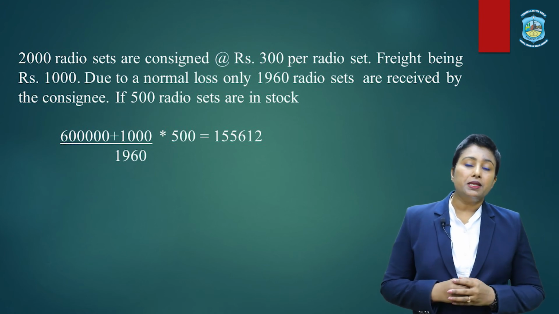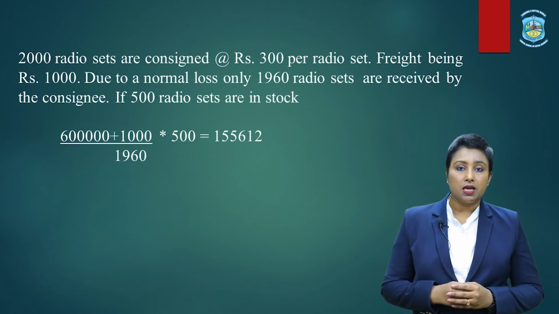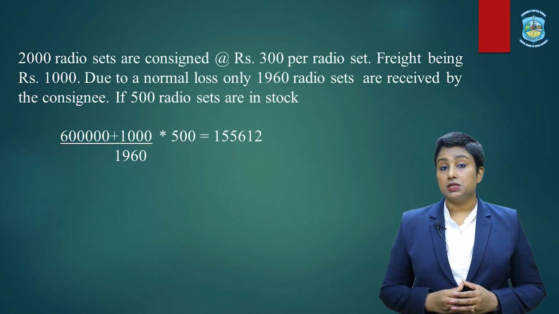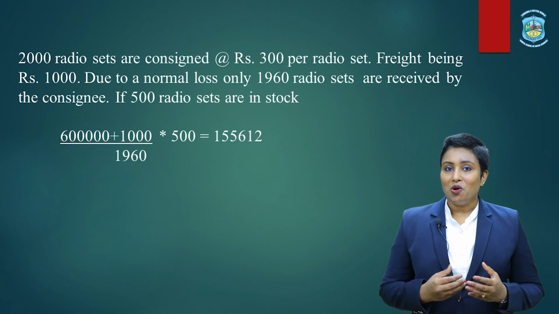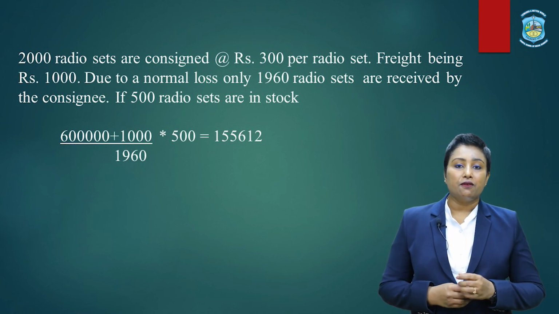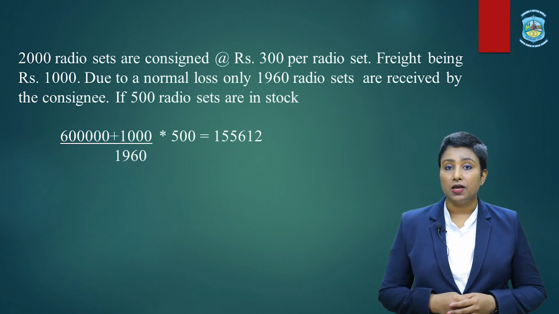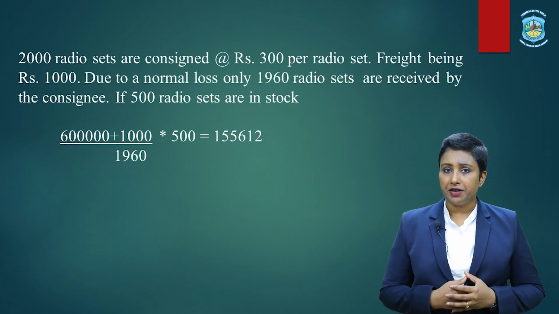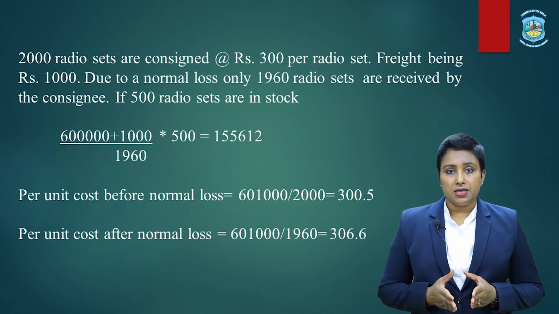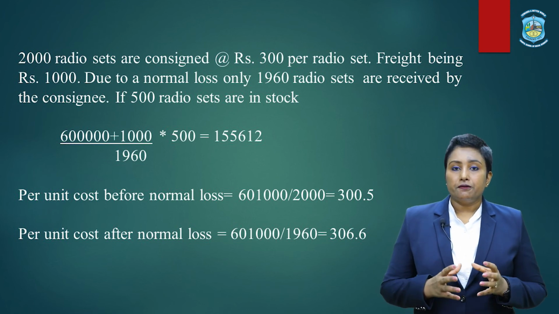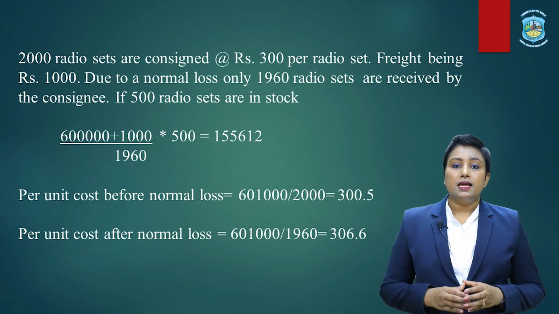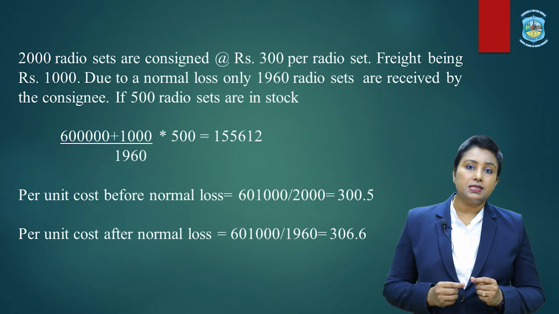Once you get the adjusted per unit cost, you multiply it by the number of units unsold, which is 500. And there you go, you have the value of the closing stock, which is 1,55,612. Did you see the difference? Earlier, the total units consigned were 2,000. The total cost of the goods consigned was 6,01,000, whereas now the per unit cost has increased.